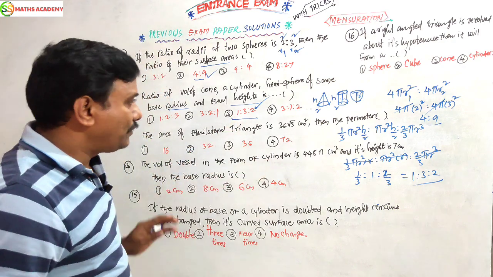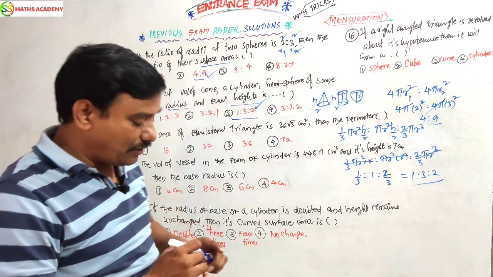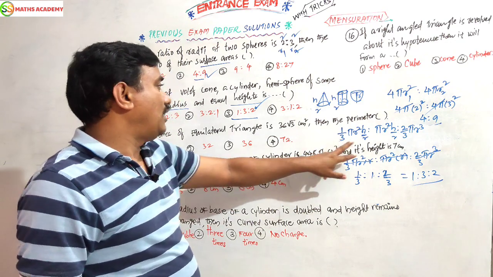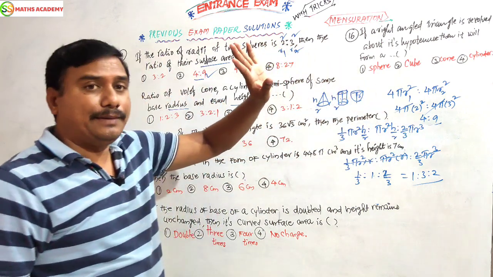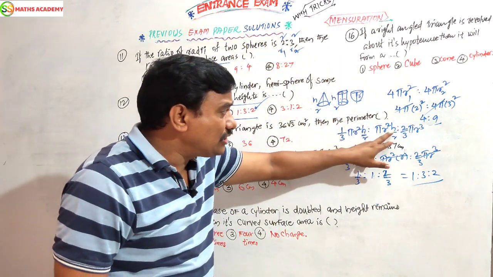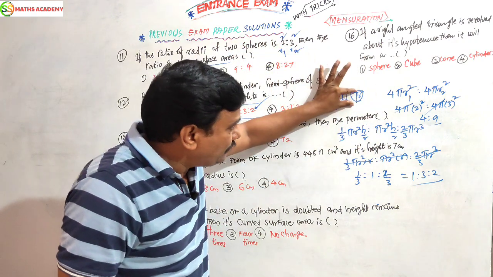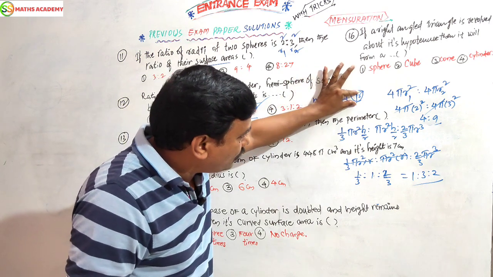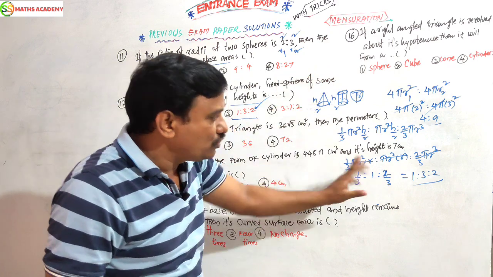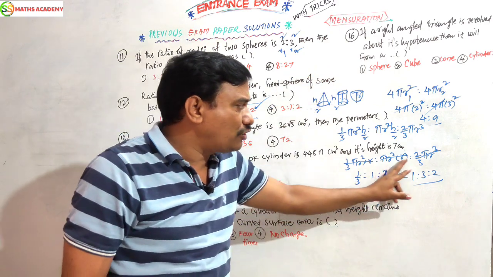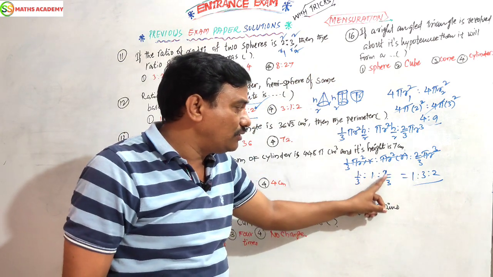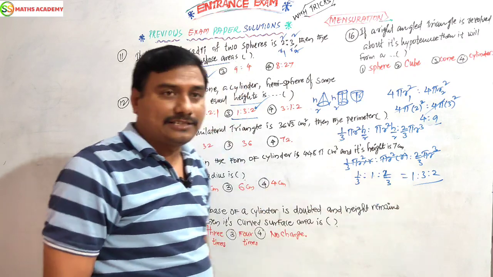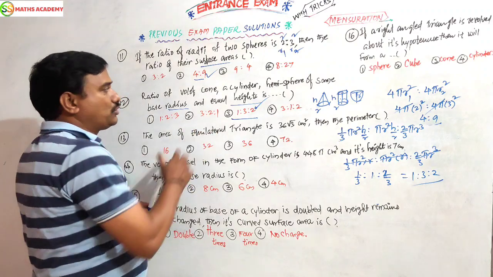Simple. But I have to tell you the logic. First, what I have done: the volume of cone, volume of cylinder, volume of hemisphere. Instead of h, why should I take r? This height equals this height, equals this height, so h is nothing but r. Substitute, and pi r cube, pi r cube, pi r cube get cancelled. 1 by 3 is to 1 is to 2 by 3, 3 is the LCM. So the ratio is 1 is to 3 is to 2. That is the answer.